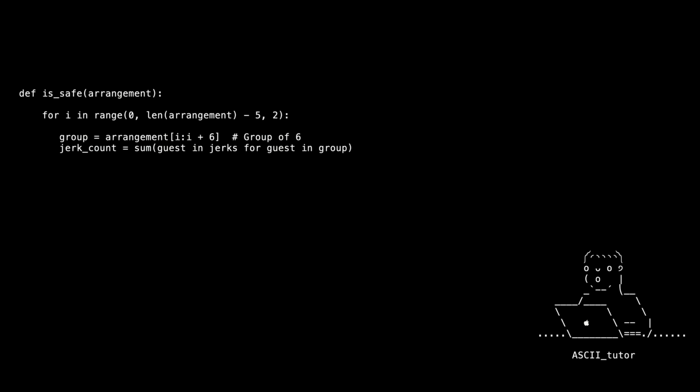For any notorious agitator in the jerk list, this line asks if they are in the current group. The answer is true or false, also known as 1 or 0. Sum up all answers and you get the jerk count. More than 1 is explosive. The function will return false and the seating arrangement is discarded. Otherwise it's approved. No heated arguments to be expected.